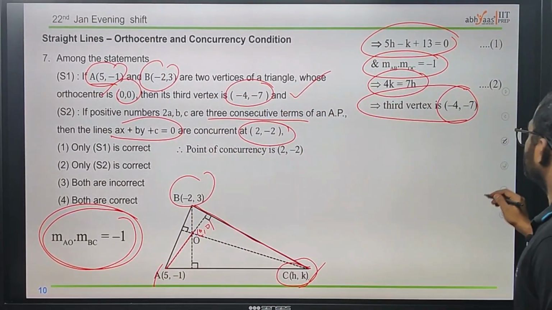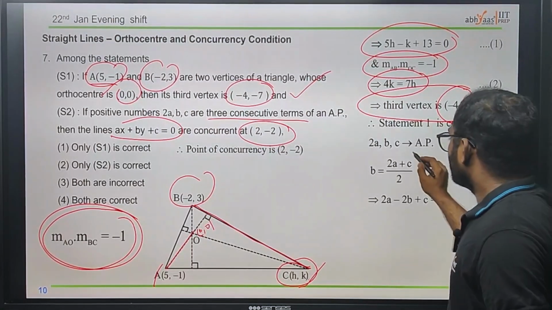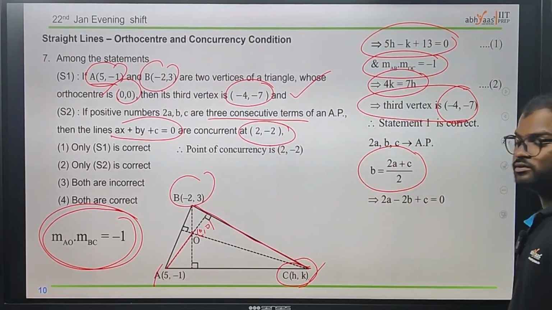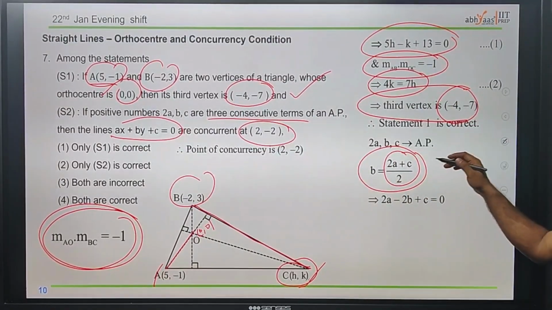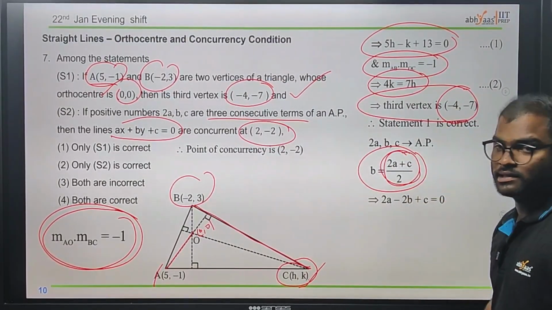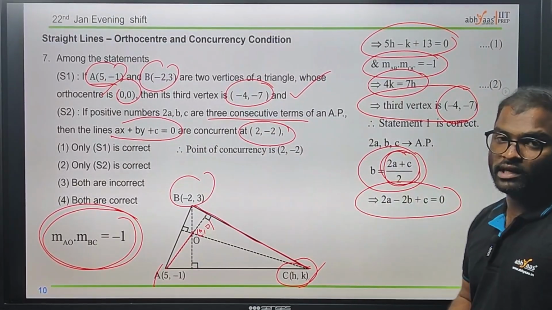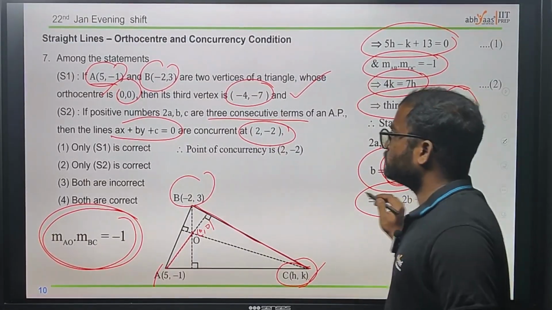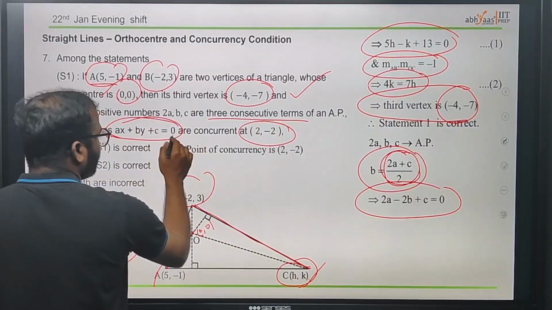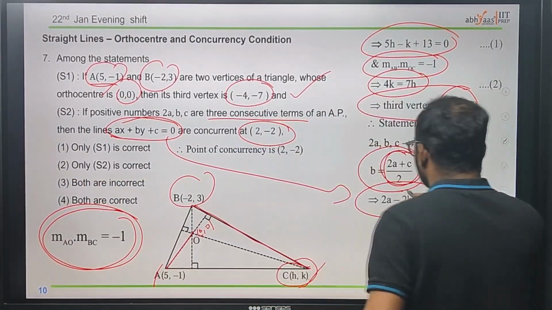Now we need to check whether S2 is true or not. For that, they have already given 2a, b, c as consecutive terms of an AP. If you just add those terms, using the arithmetic progression property, b is equal to 2a plus c divided by 2. Now this gives us one of the equations, which is 2a minus 2b plus c is equal to 0. Comparing with ax plus by plus c, we get x as 2 and y as minus 2.